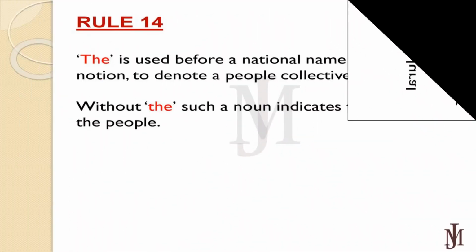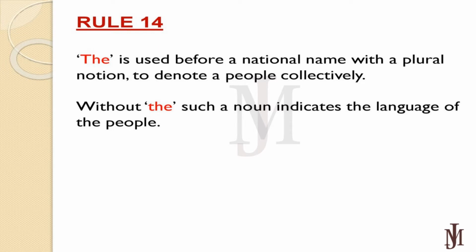Rule number 14. "The" is used before a national name with a plural notion to denote a people collectively. Without "the", such a noun indicates the language of the people. For examples, the English are industrious. Here, the English refers to the English people. Or, English is a rich language. Here, English refers to the language of the people.